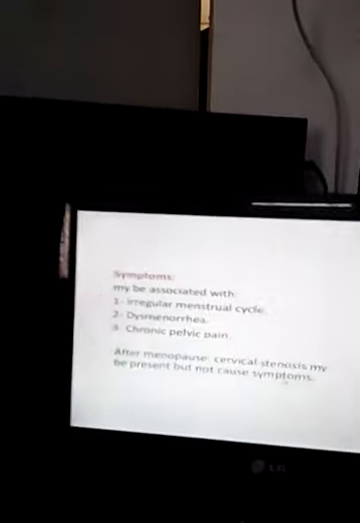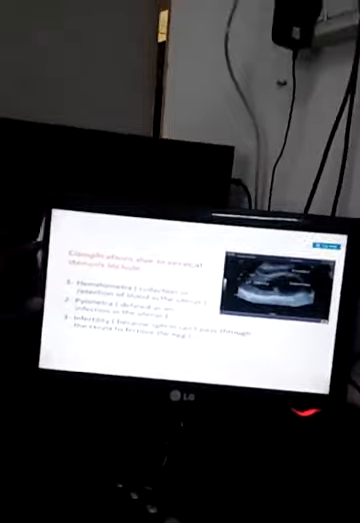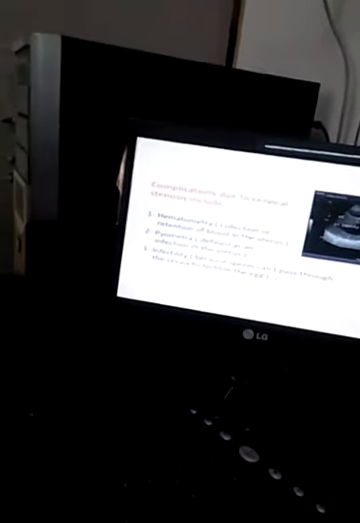After menopause, cervical stenosis may be present but not cause symptoms. It may be there, but it does not cause symptoms as such. So what are the complications which can be present?